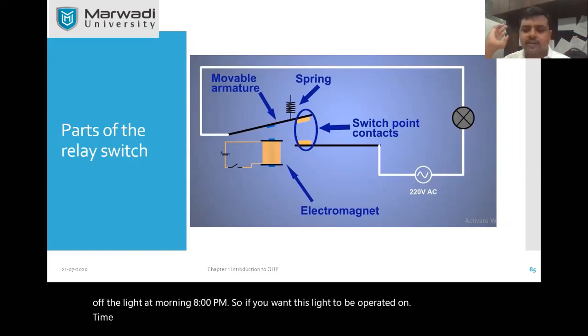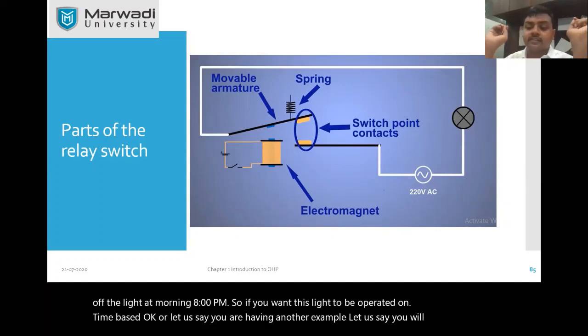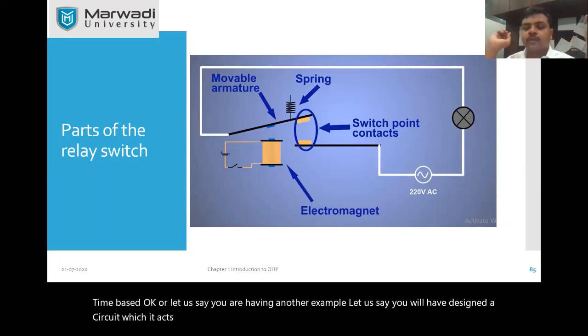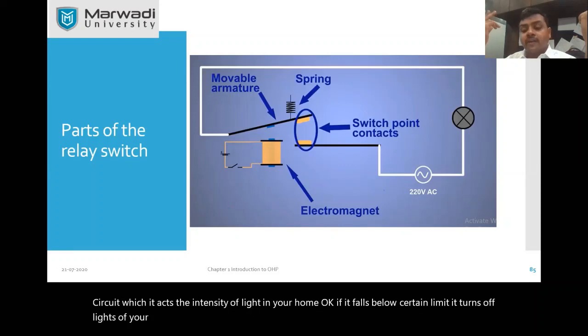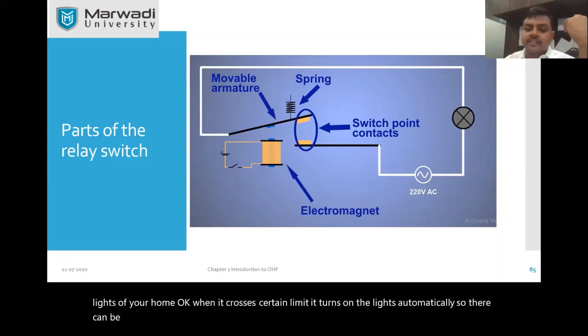Or let us say you have another example. You have designed a circuit which detects the intensity of light in your home. If it falls below a certain limit, it turns on the lights of your home, and when it crosses a certain limit, it turns them off automatically. So there can be numerous examples. You can turn on the AC or your lights depending on your condition. So how can that be done?